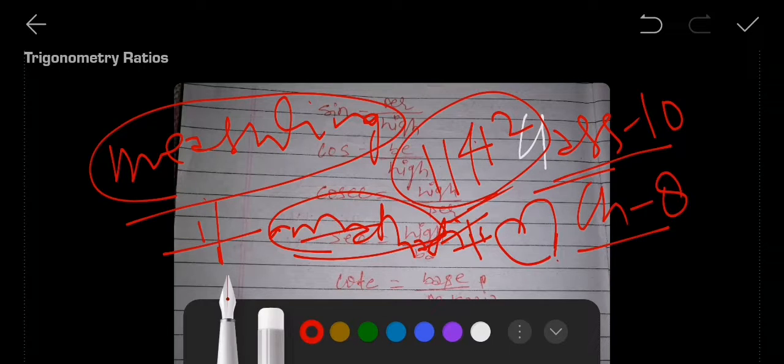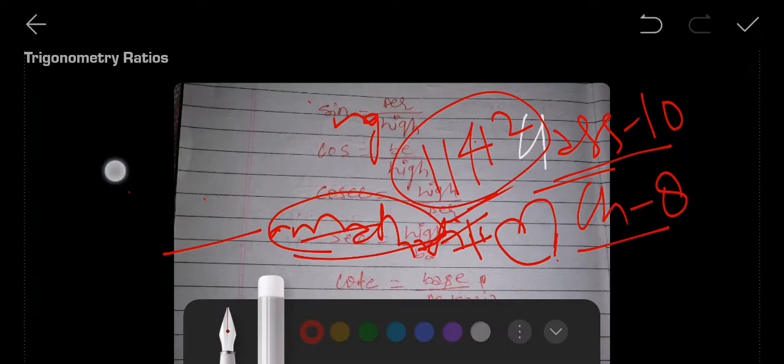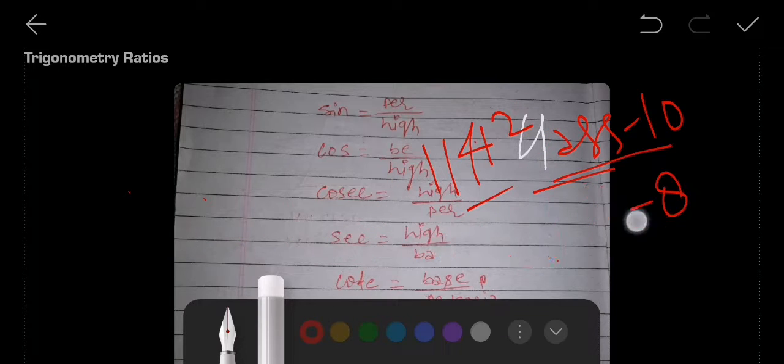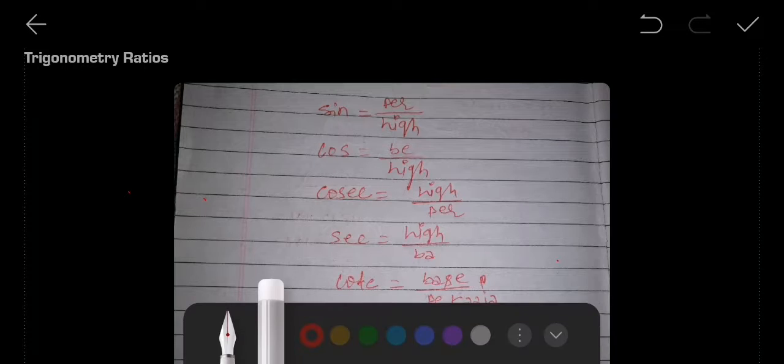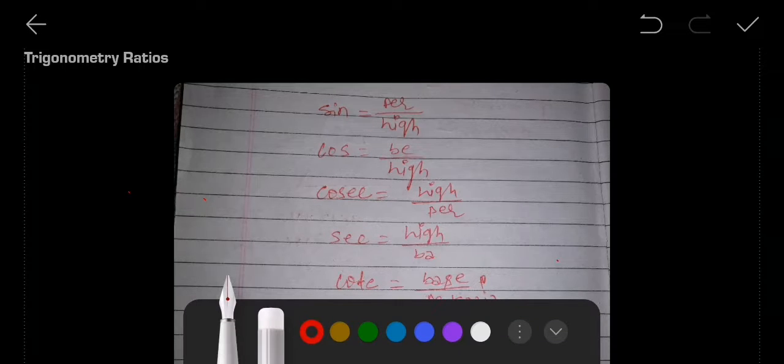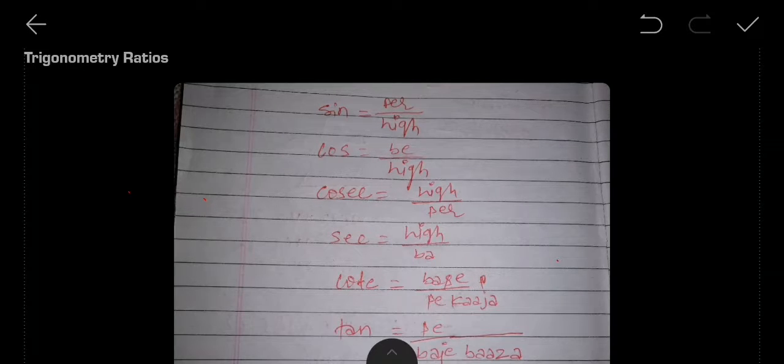ये maths का दिल है. By the way, those students who are unable to understand trigonometry feel that it is too tough, and I am really going to relieve them. Don't be worried about it. Nothing is a big deal. Try it and you will do it, definitely. Okay, now let's go to the topic.